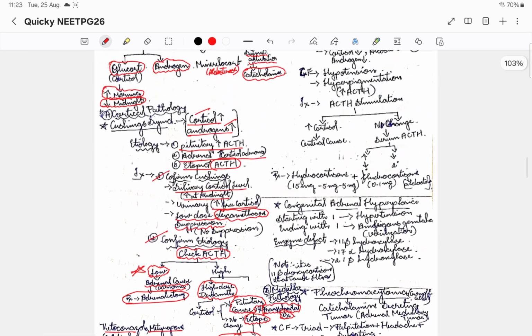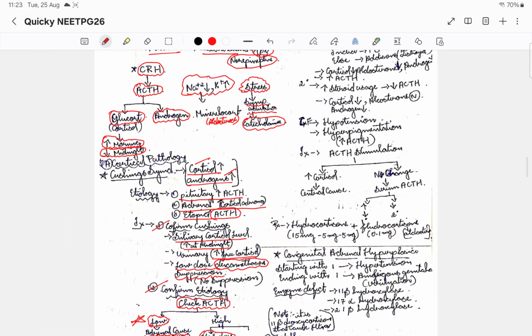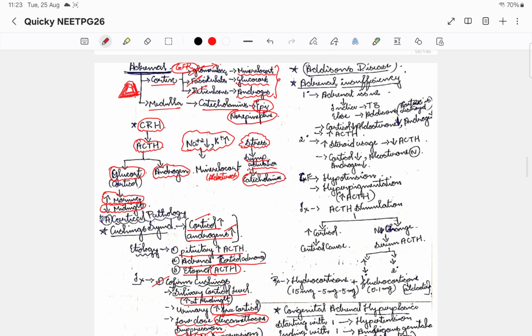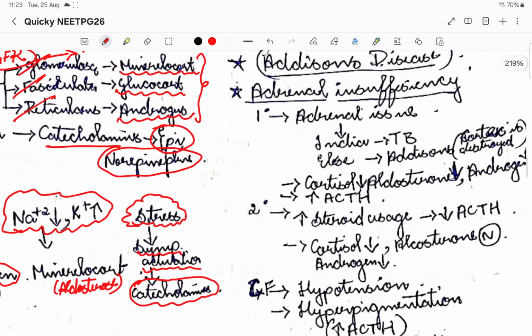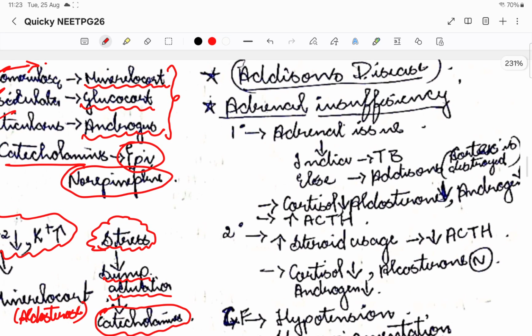Now we are done with increased levels of cortical hormones. Let us see the decreased levels of cortical hormones, that is adrenal insufficiency. There are two types of adrenal insufficiency: one is primary, the other one is secondary. I told you, wherever you see primary, it means the gland is involved. So primary means an adrenal issue is there. Please note it.